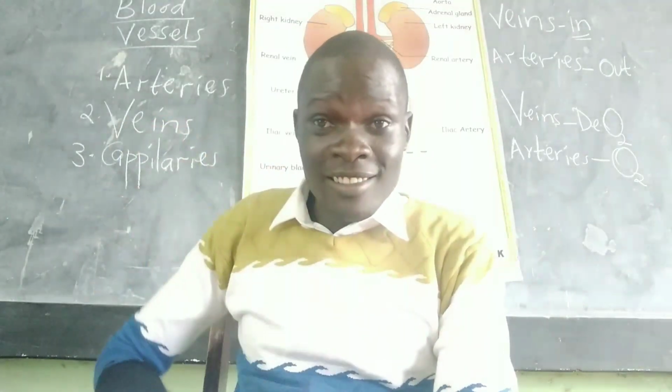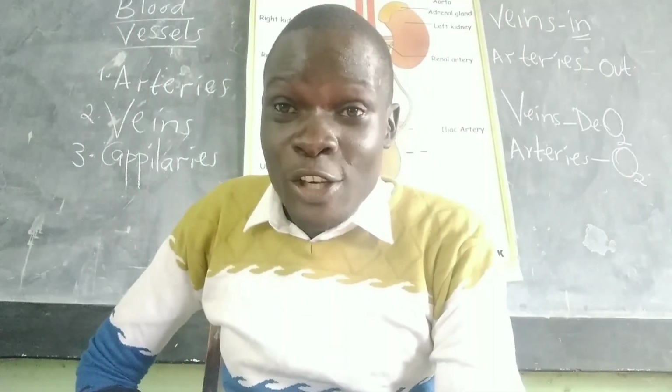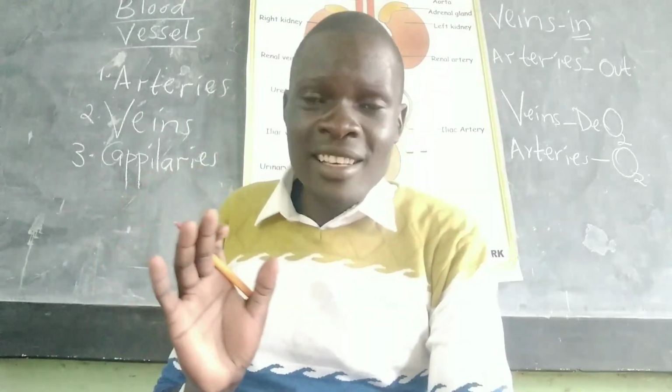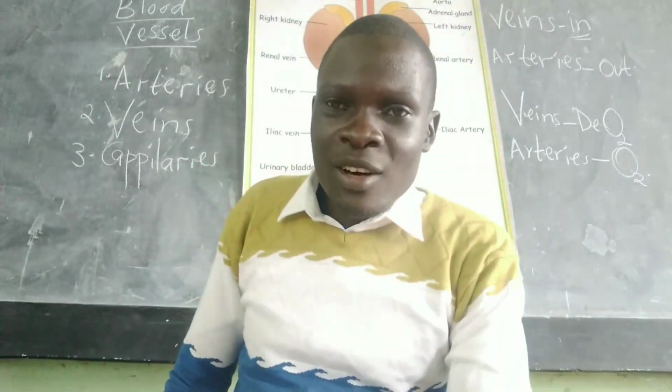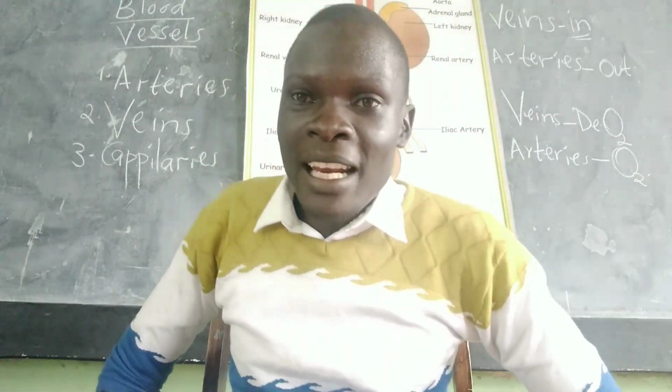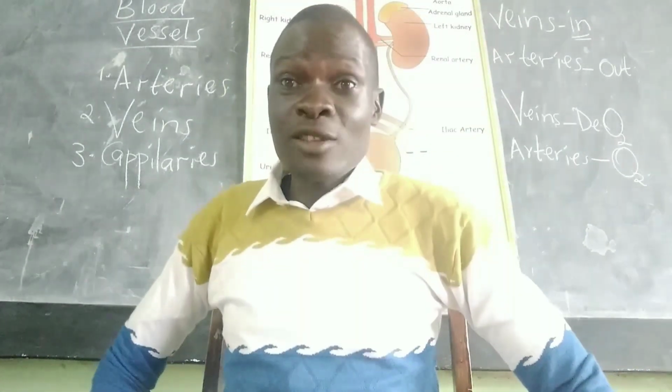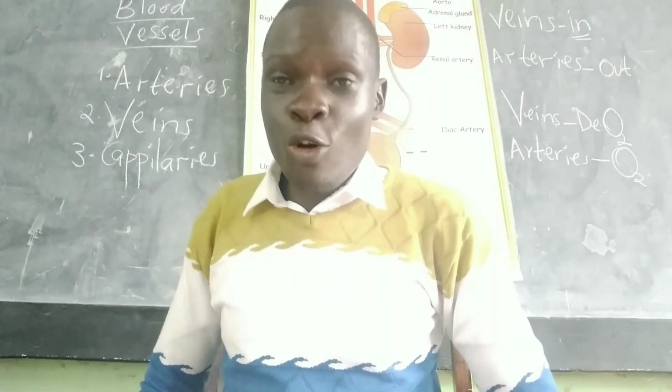All veins carry deoxygenated blood. What is deoxygenated blood? Blood without oxygen. Blood that does not have oxygen is called deoxygenated.